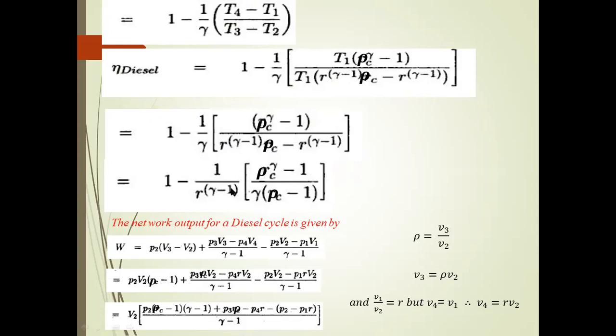Next, we have to discuss the mean effective pressure. Before this, we discussed that the efficiency of the diesel cycle differs from the Otto cycle only in the bracketed factor. That factor is always greater than unity, because rho is greater than or equal to 1. For a given compression ratio, the Otto cycle is more efficient. In the actual gas Otto cycle, the compression ratio is from 6 to 10. If you increase the compression ratio, the efficiency also increases. But in the diesel engine, the compression ratio is 16 to 20. So if you increase the compression ratio, we get better efficiency.